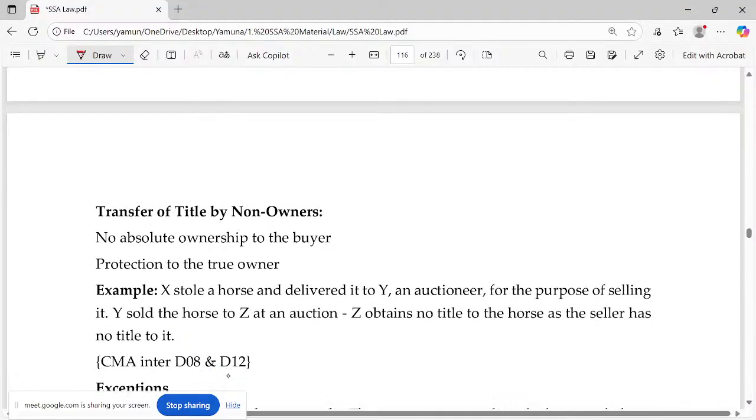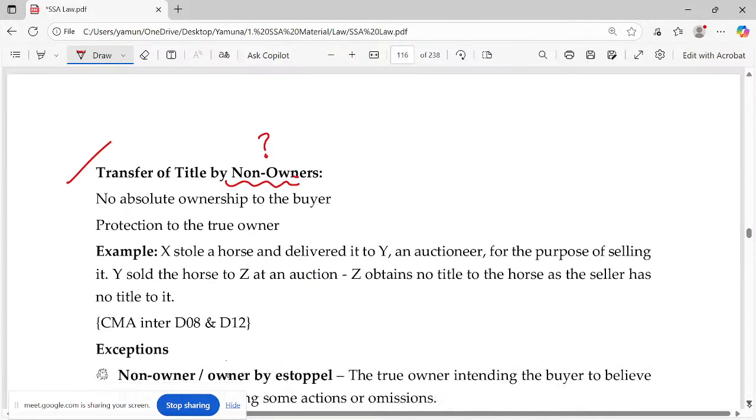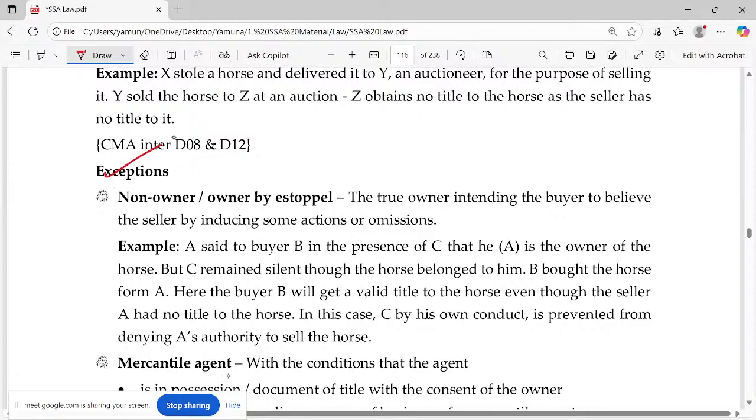Okay. This heading, transfer of title by non-owners. Can non-owners transfer title, which means can they pass ownership? No. But there are some exceptions to the case where non-owners can transfer.